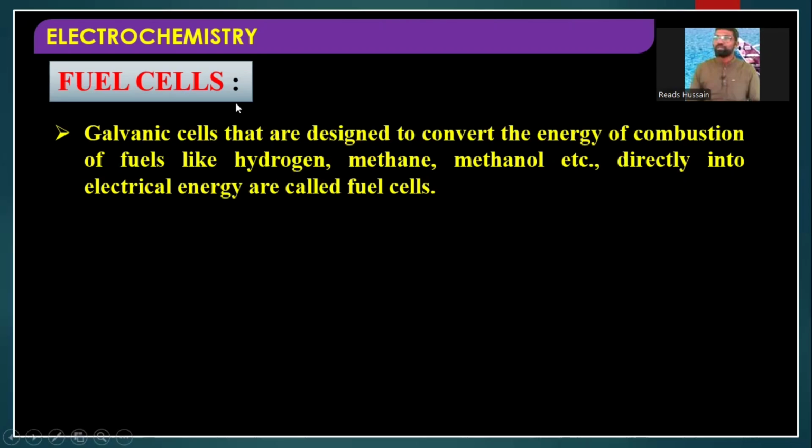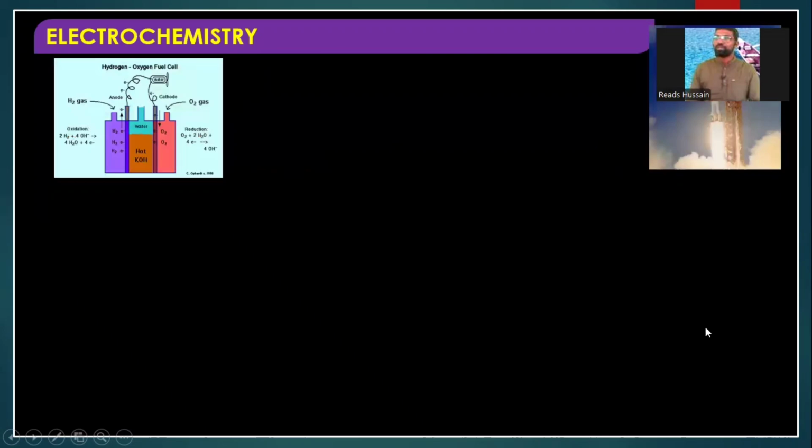These fuel cells are highly energy efficient, and they are very environmentally friendly. They do not produce any pollutants. If you use petrol, diesel, all these types of fuels, they produce some carbon oxides, nitrogen oxides, right? But fuel cells do not produce any pollutants, so they are very good for the environment. But the problem is they are a little costly. So where do we generally use fuel cells?